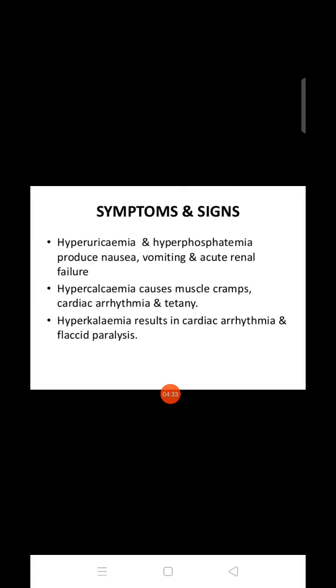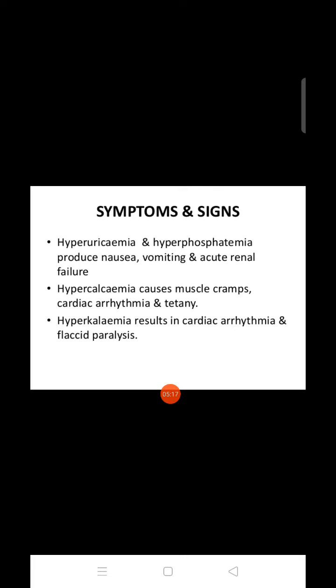What are the signs and symptoms? There will be hyperuricemia, an increase of uric acid in the blood, and hyperphosphatemia, where more phosphate is produced in the blood, producing nausea, vomiting, and acute renal failure. Hypocalcemia causes muscle cramp, cardiac arrhythmia, and tetany. Hyperkalemia results in cardiac arrhythmia and flaccid paralysis.